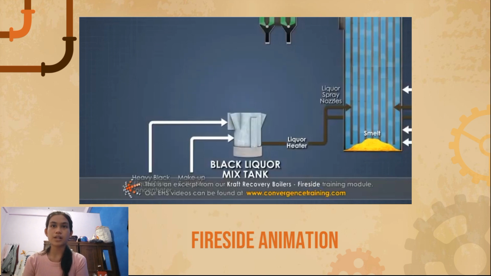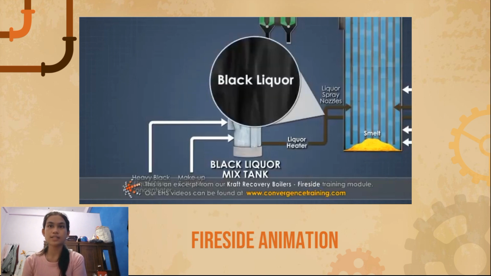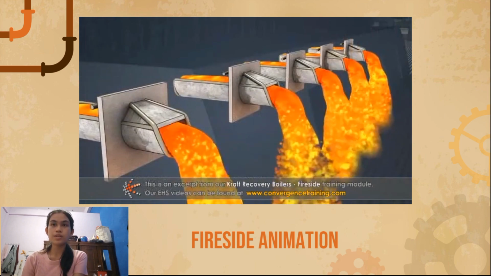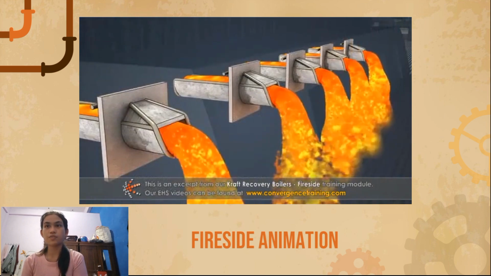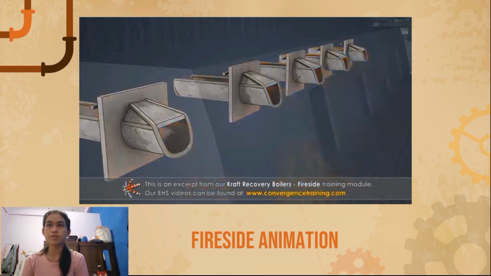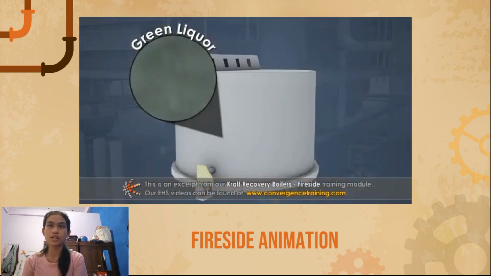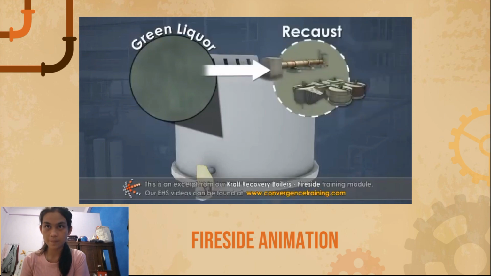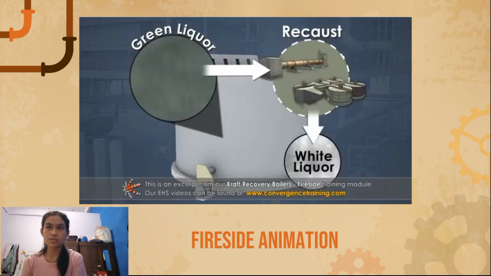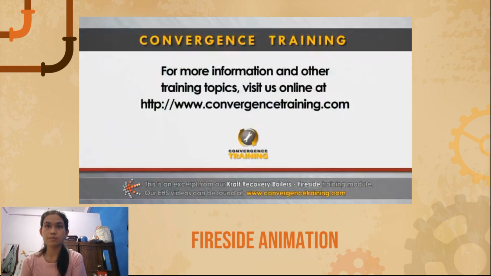The recovery boiler uses strong black liquor as its main fuel and during normal operation functions with black liquor as the only fuel. The cooking chemicals flow out of the recovery boiler as molten salts, or smelt, and are turned into green liquor in the dissolving tank. This green liquor is sent to the recausticizing process for conversion to white liquor.